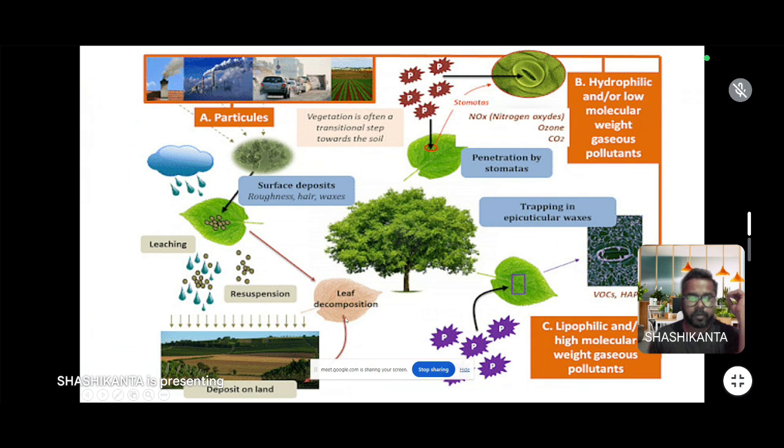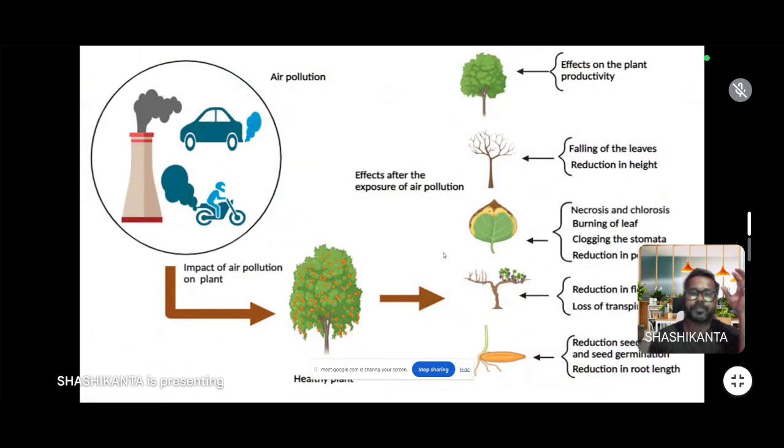Then the leaf falls down and decomposes in the land, which also causes soil acidification. Some particulate matter is deposited, penetrates through the stomata and enters through epicuticular waxes, and affects the closing of the stomata. Ultimately, it damages or inhibits the growth, development, and yield of a plant.